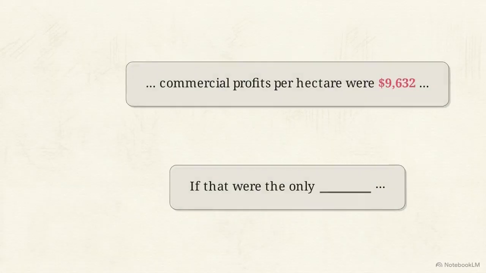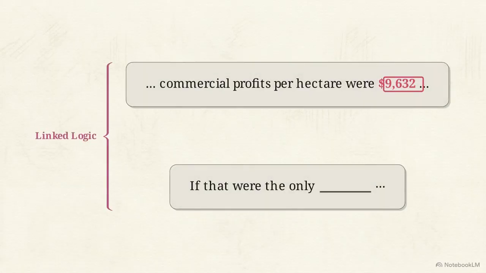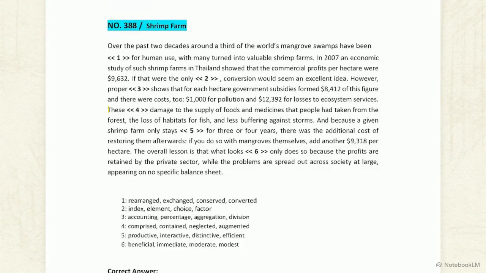This demonstrates that the sentences are linked. The quantitative data provided in one sentence dictates the specific vocabulary required in the next. Consider the word these at the start of the sentence. We need to identify exactly what these refers to. It traces back to the financial costs mentioned previously, pollution and ecosystem losses.